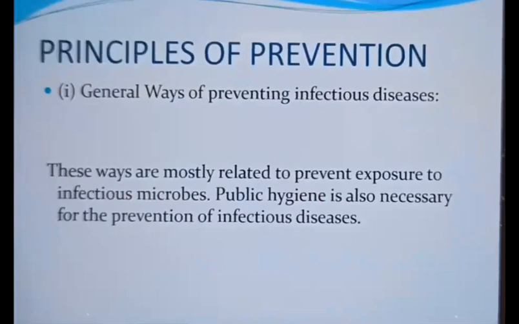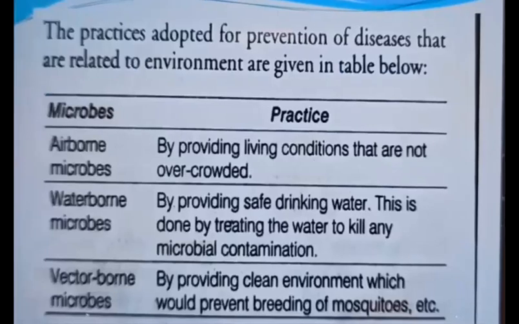The ways that are mostly related to prevent exposure to infectious microbes by public hygiene is also necessary for the prevention of infectious disease. Apart from that, personal hygiene, your personal hygienic habits, how you keep yourselves neat and clean, these are all included in the general ways. Apart from that, taking good diet, good nutritious diet, balanced diet consisting of carbohydrates, proteins, fats, etc. They are also coming under general way.